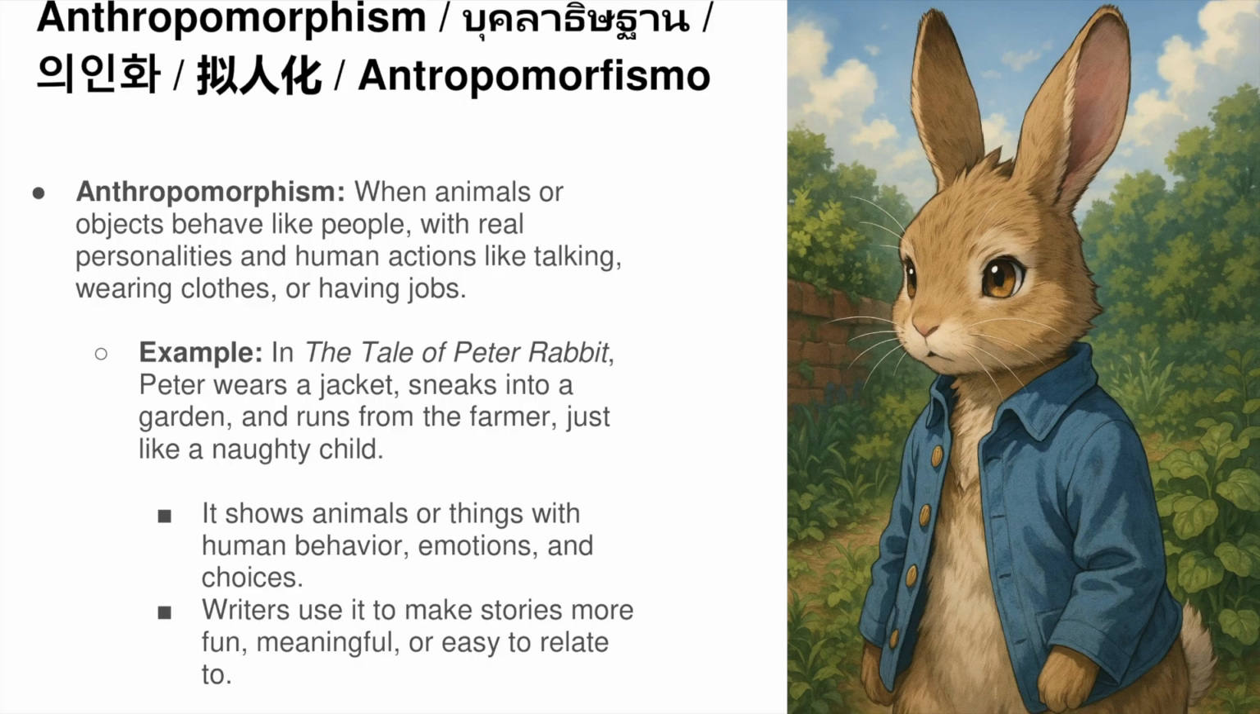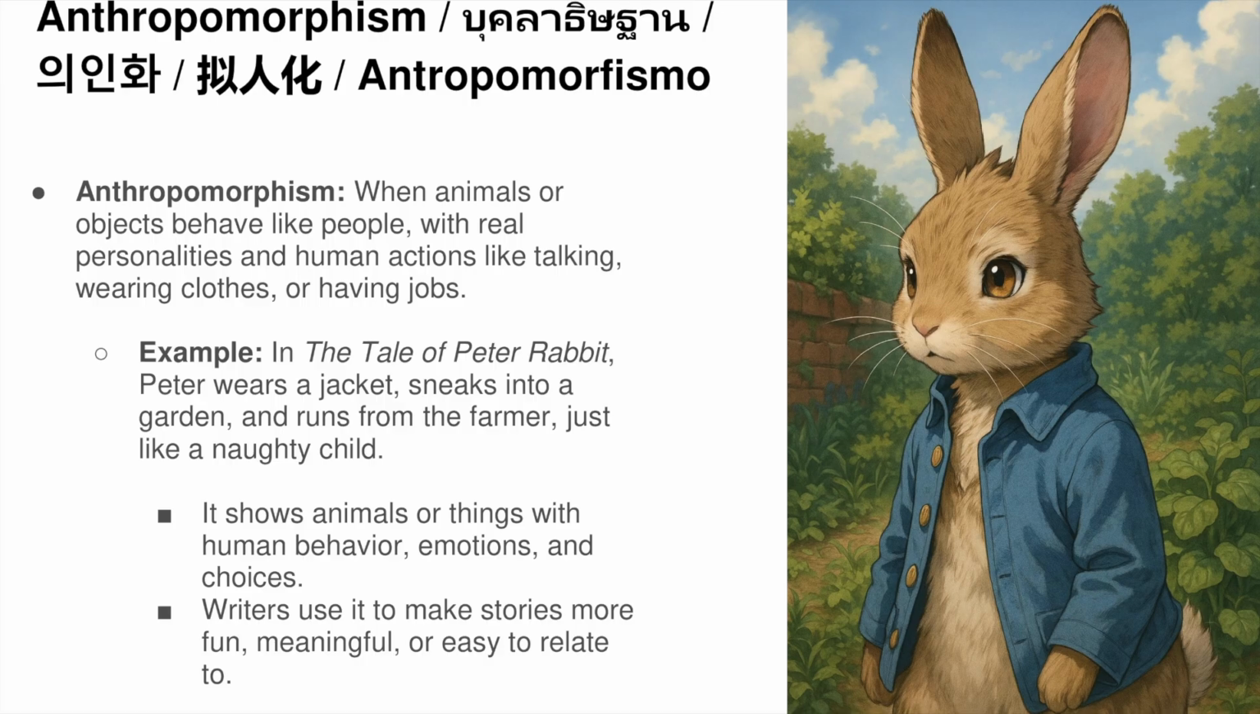Anthropomorphism turns animals or things into real characters with human behavior. Writers use it to make stories more fun or to help us understand lessons in a way that feels light and familiar. It's a favorite tool in fables and fairy tales. Basically, anytime you see a talking animal or a magical object with a personality, you're seeing anthropomorphism at work.